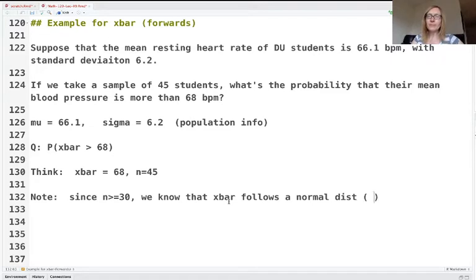That's the central limit theorem. The central limit theorem says this has to follow a normal distribution as long as our sample size is big enough. Our sample size is big enough, so we're good to go. We can use the z table.